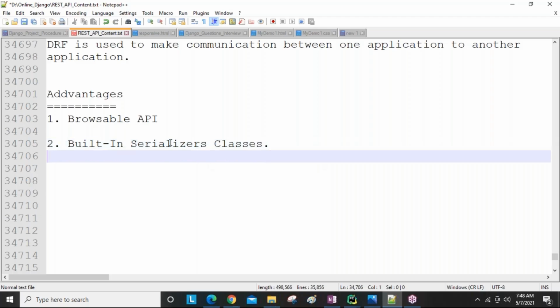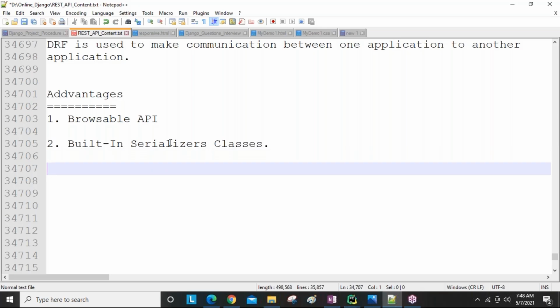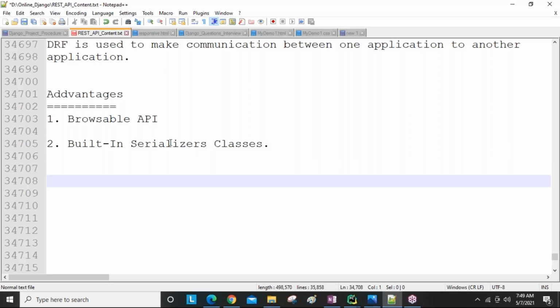First of all, what is serialization? Serialization is nothing but the process of converting one type of data into another type. For example, we have data in the database. We need to access this database data and store it into some variable; that is what we call a queryset.